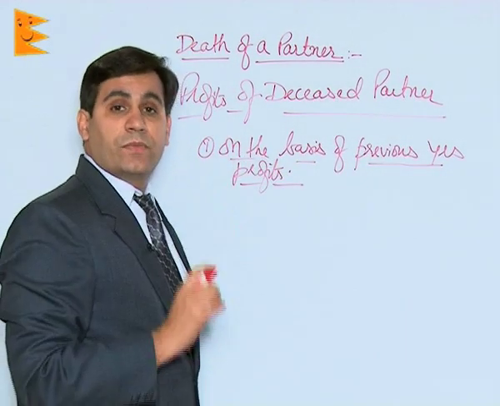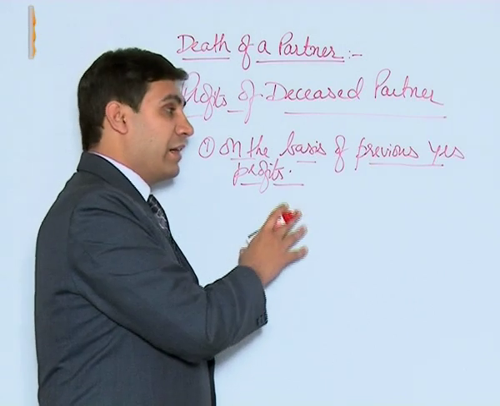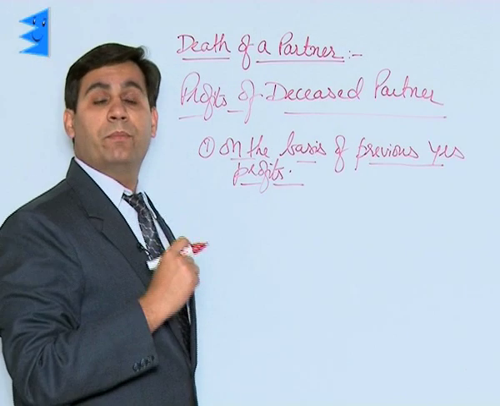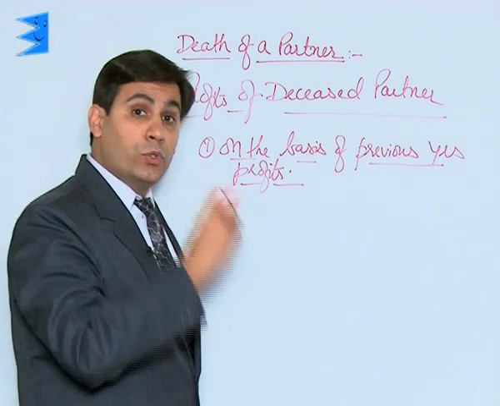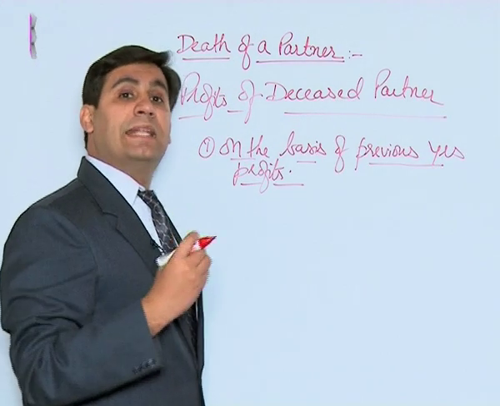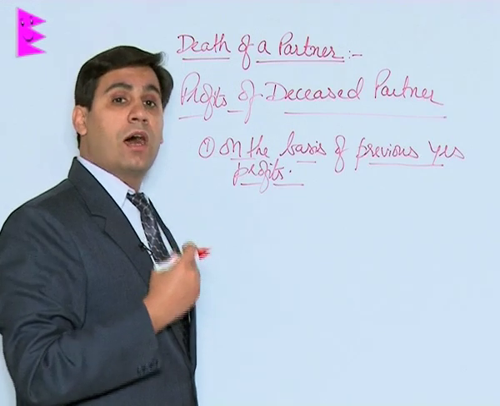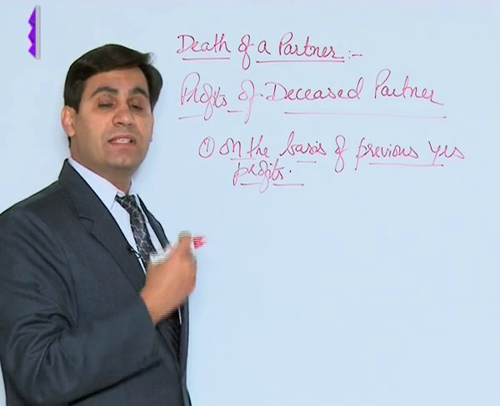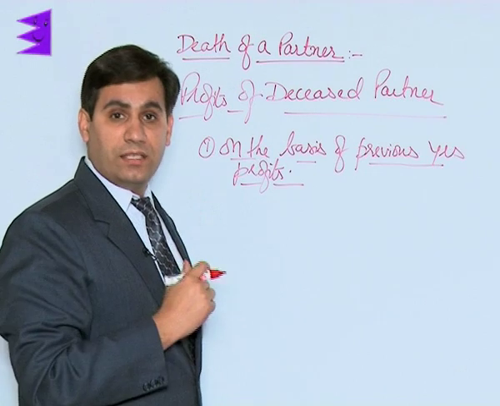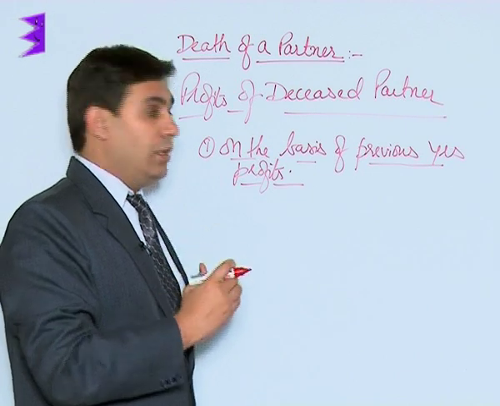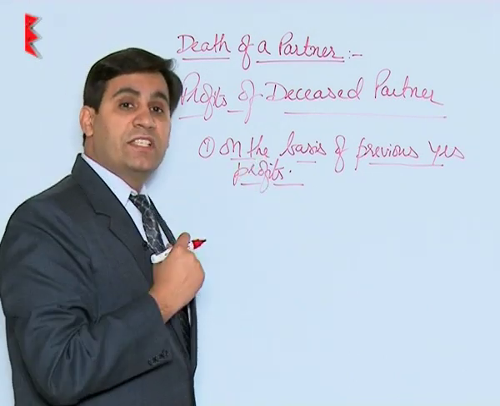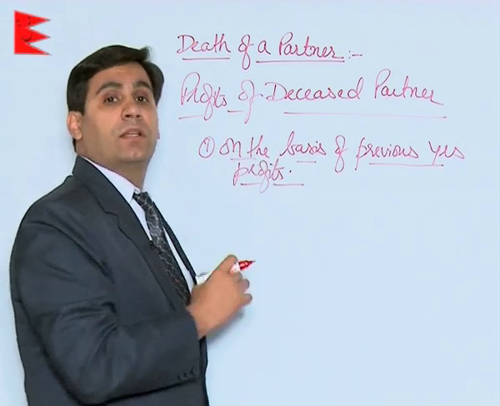In this case, the partners obviously have agreed that in case somebody of them expires during the particular accounting period, then they will assume that the profits of this year are going to accrue on the same base as in the previous year. Let us take an example to calculate the share of the deceased partner as per this basis.